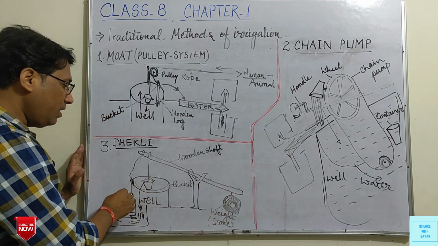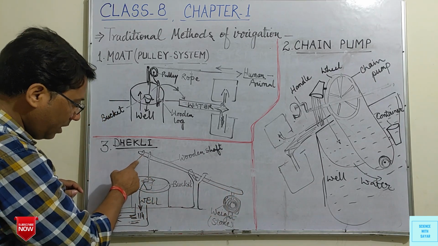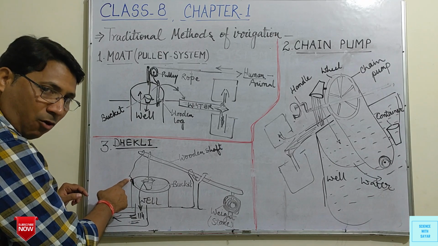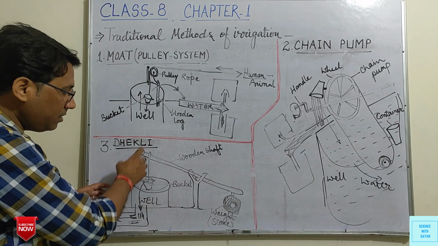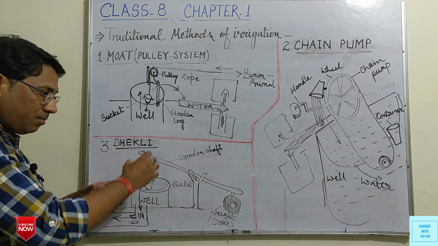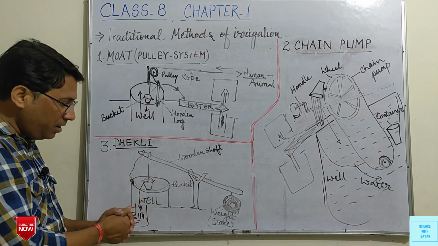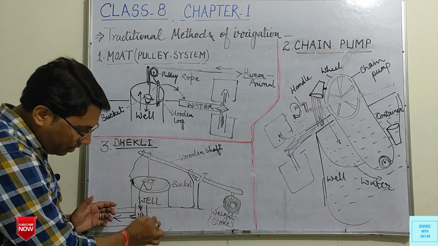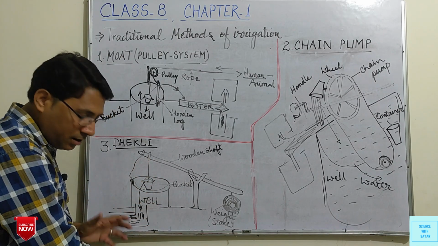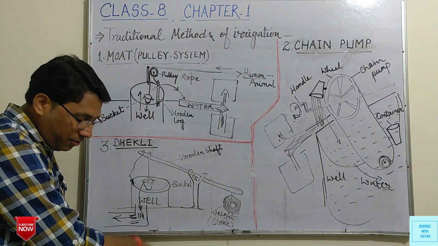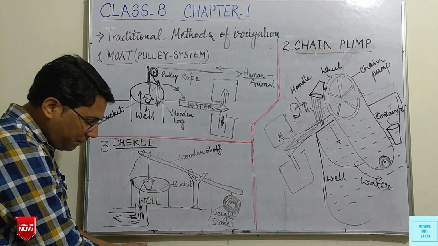Now when the rope is pulled down by a human being, this bucket will go inside the well, and the water will be filled up in the bucket.